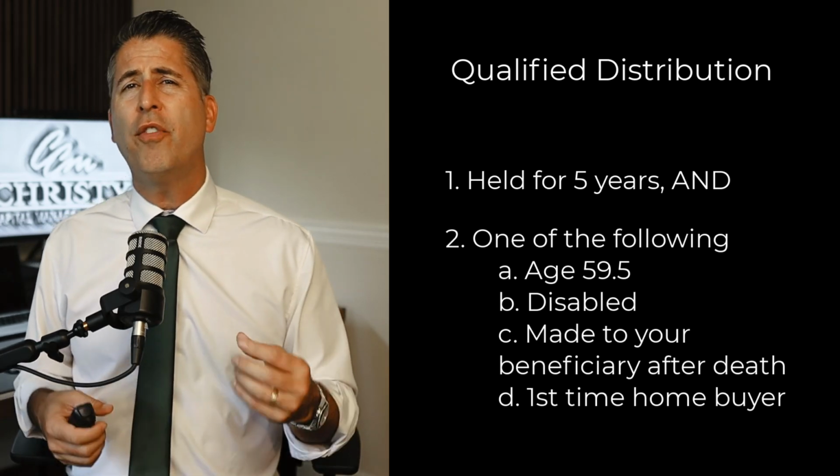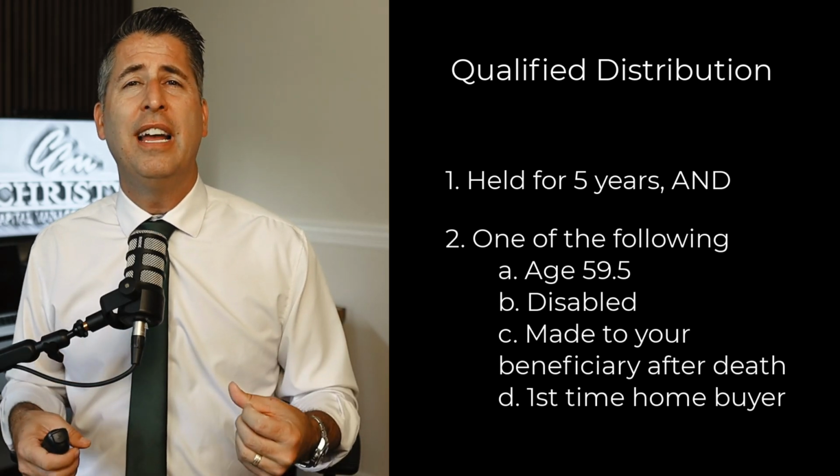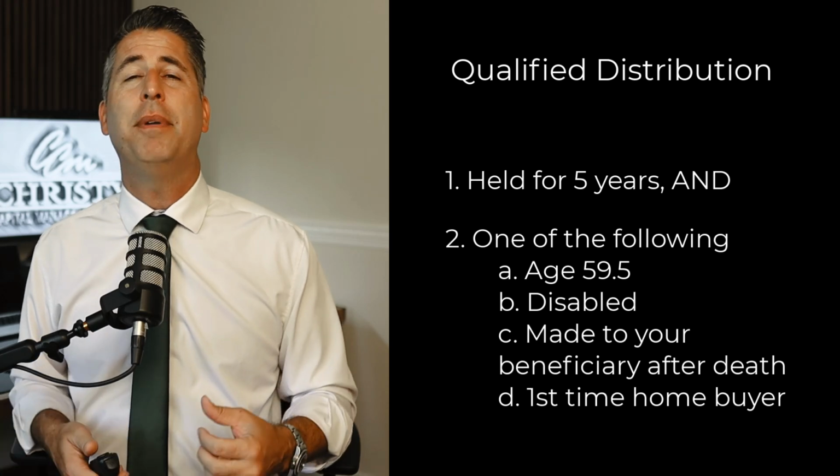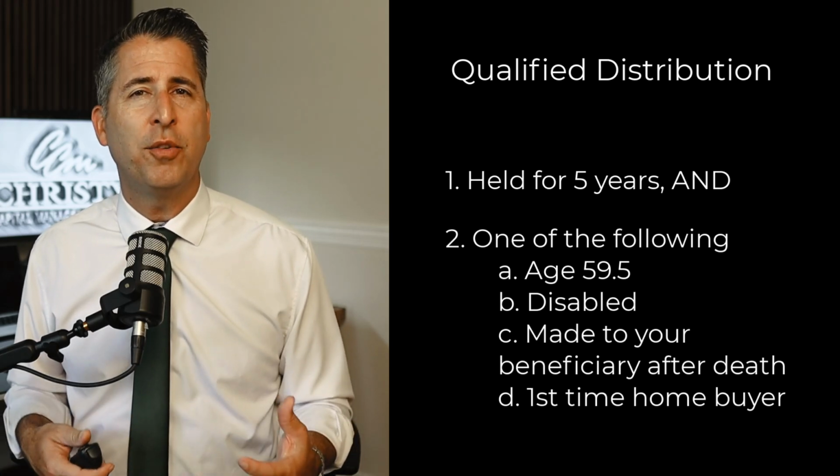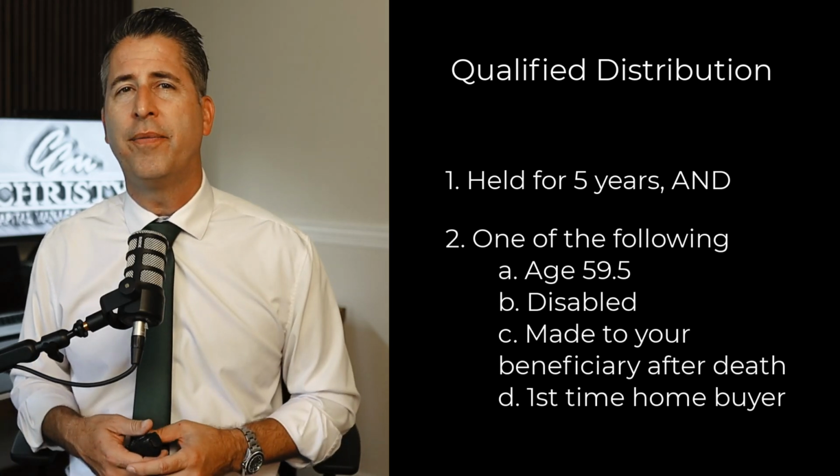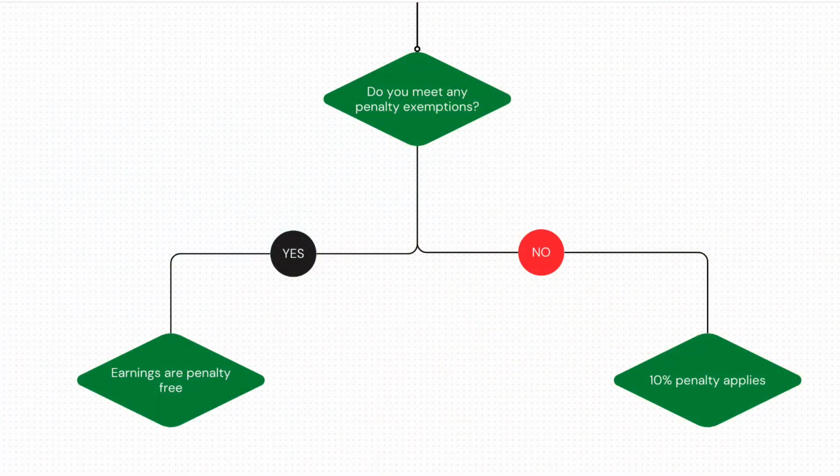For most people watching this, they're going to be the 59 and a half. So we talk often about how you've got to have a Roth IRA for at least 5 years and be the age 59 and a half to access your money without taxes or penalties. So what if you haven't held the account for 5 years or you aren't 59 and a half yet? Well, the earnings are taxable. Well, what about penalties? Do you meet any of the penalty exemptions? So there could be taxes, but there could also be a penalty. So if you don't meet the 5 years and 59 and a half, the earnings will be taxable, but there could also be a penalty.